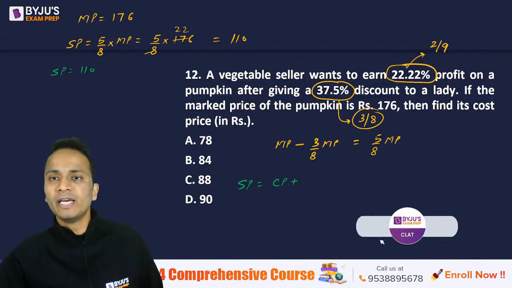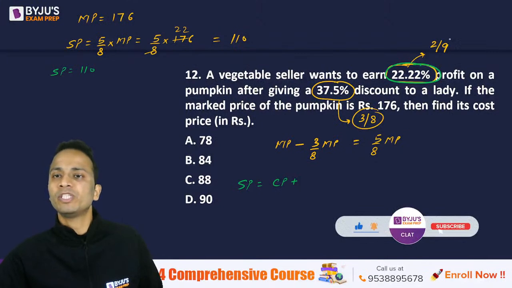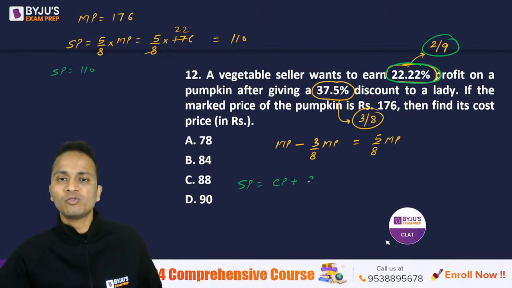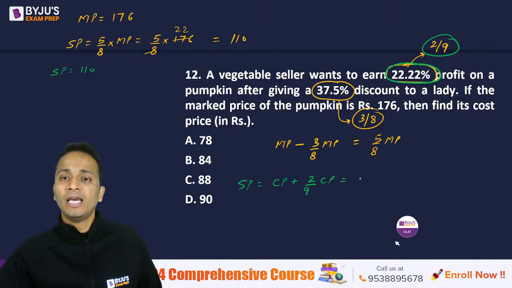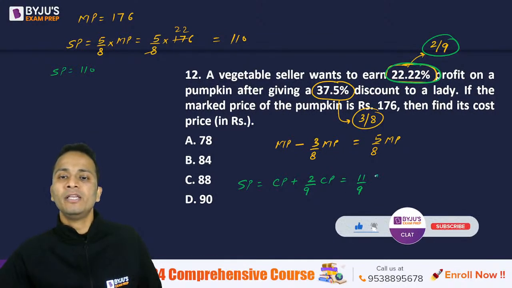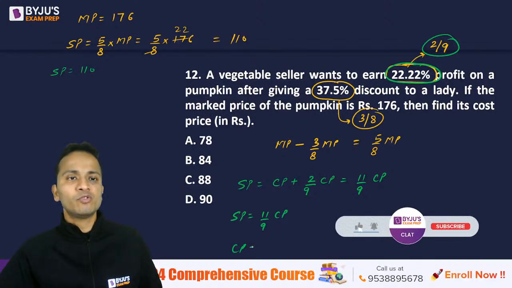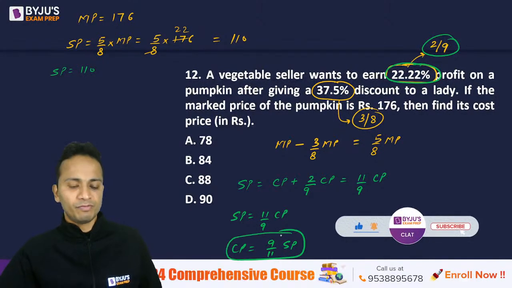Now how much is the profit? 22.22 percentage, which is 2 by 9. So cost price will be increased by 2 by 9 of the cost price and you will get 11 upon 9 cost price. So if selling price is equal to 11 upon 9 cost price, then cost price will be equal to 9 upon 11 times the selling price. All right, fine.